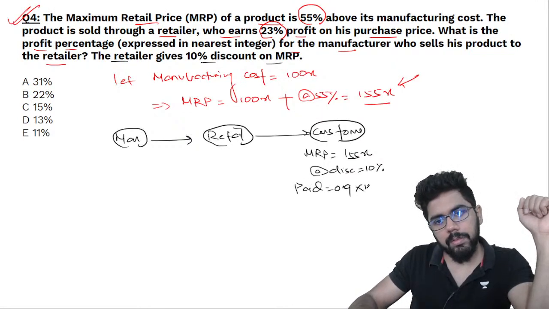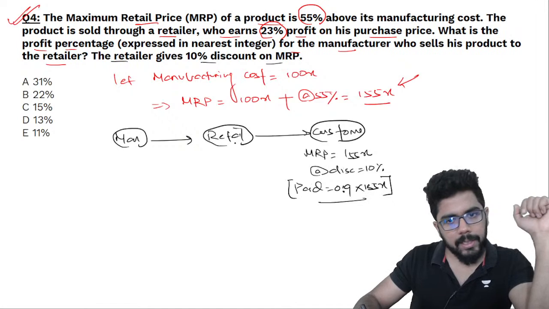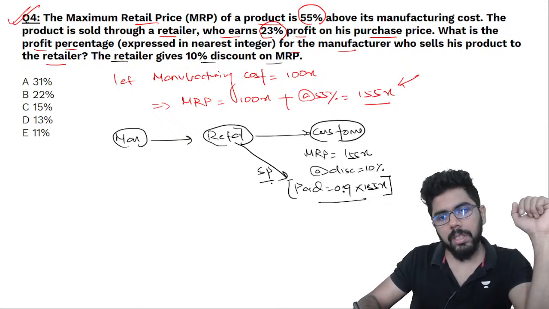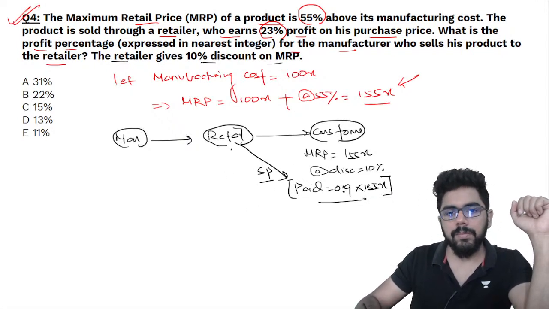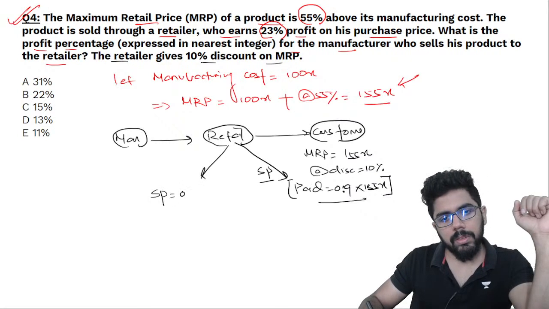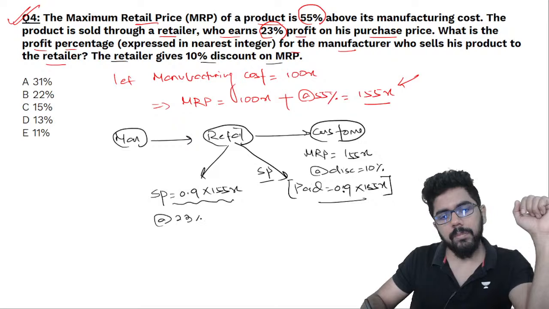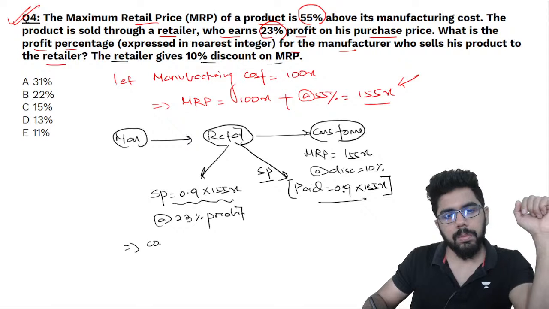0.9 into 155x. Don't calculate as of now, just keep it like this. This is what the customer paid and this is basically the selling price for the retailer. The retailer sold it at this price. Now when you look at it, the retailer sold it for 0.9 into 155x and the retailer makes a profit of 23%. 23% profit. So what is the cost price of the retailer?